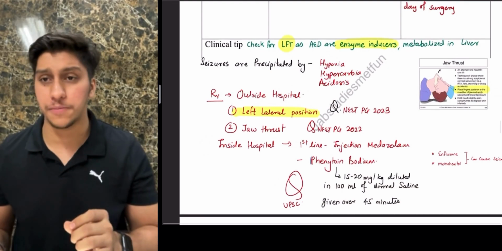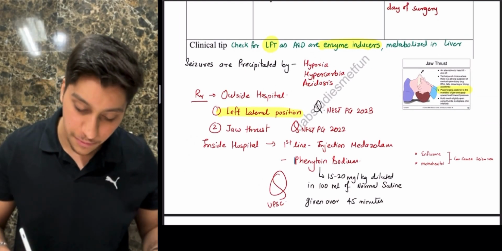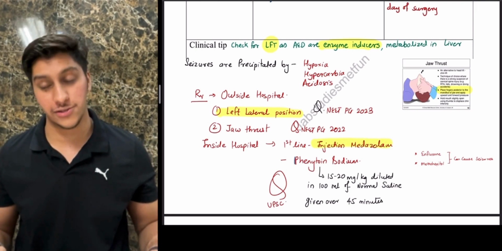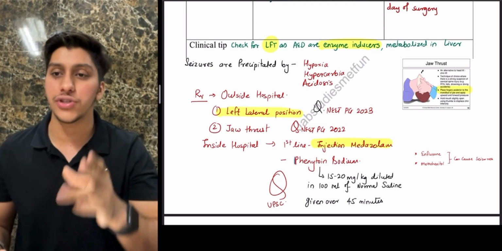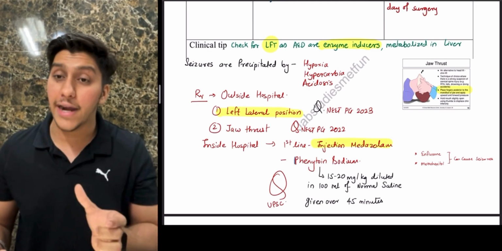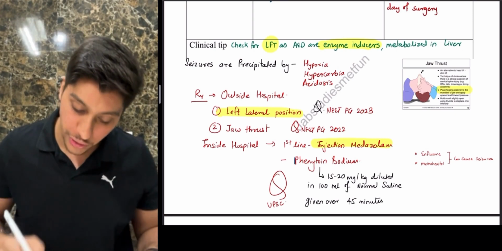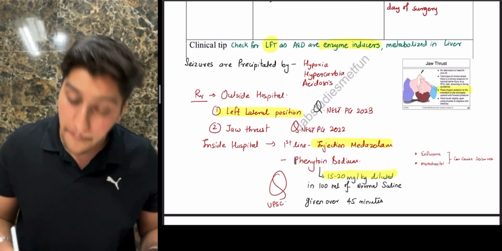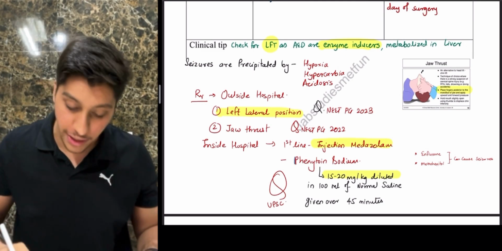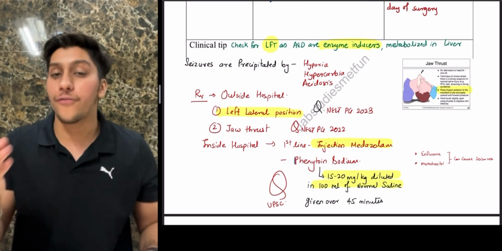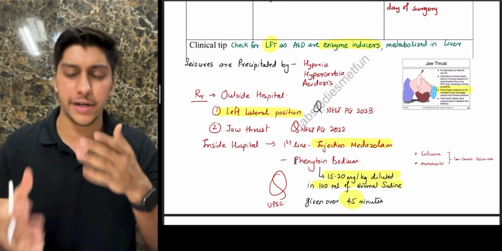If you're inside the hospital, along with these maneuvers, you have to give the drug now. The first line which they usually prefer is injection midazolam. Another question they asked is, in case of maintenance, what do you give? You usually give phenytoin sodium. And not only that, they have asked in the UPSC exam what the dose is. You are going to give 15 to 20 milligram per kilogram diluted in 100 ml of NS. And for how long? It is going to be for 45 minutes. So try to mug it up now.